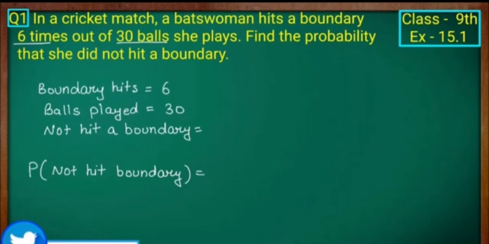So the boundary hits in the cricket match is 6, and the total balls played by her is 30.